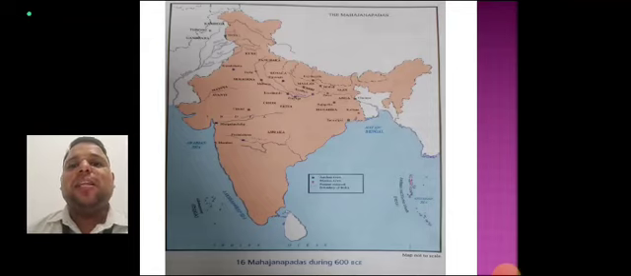Of the many Mahajanapadas, four emerged as the most important after years of infighting. They were Magadha, Vatsa, Avanti, and Koshala. But within 200 years, Magadha had overtaken the other three.